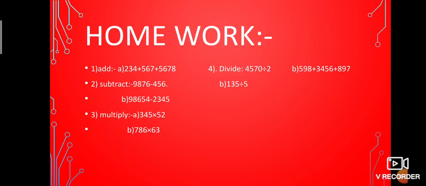Second one is 98,654 minus 2,345. Third one is multiply 345 into 52, 786 into 63. Fourth one, divide 4,570 by 2. Another problem is 1,315 divided by 5. Again, the last one, addition: 598 plus 340, 3,456 plus 897. Students, these are all very simple questions.